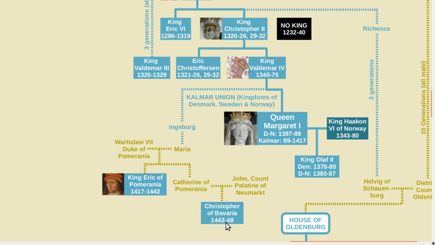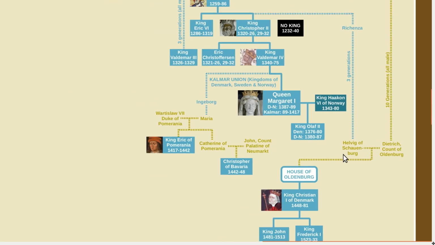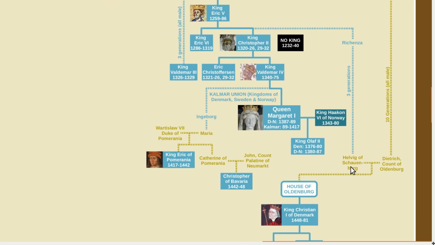But Christopher died unexpectedly, and Christian I was elected king. First by Denmark only, but eventually he became king of Norway and Sweden as well. With Christian I, we get the start of a new house, the House of Oldenburg, a house that has lasted until the present day. Christian I was remotely connected to the House of Estridsson through his mother. You can see here that he was a descendant of Eric V.